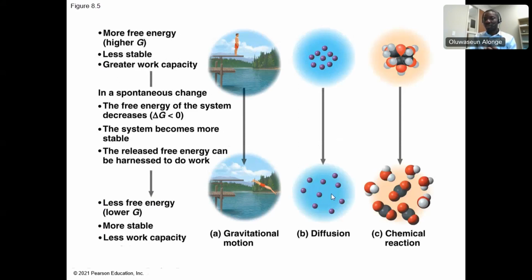Smaller molecules, more stable. So glucose by itself is less stable. It's going to have high delta G. But carbon dioxide and water are going to be more stable, lower delta G. So lower delta G, more stability. Higher delta G, less stability.